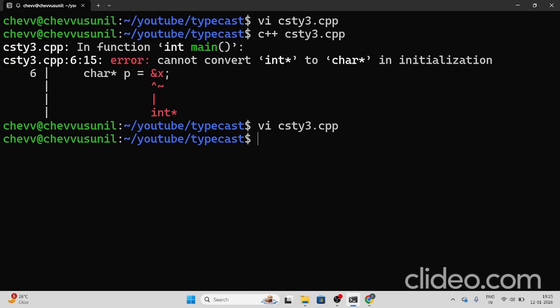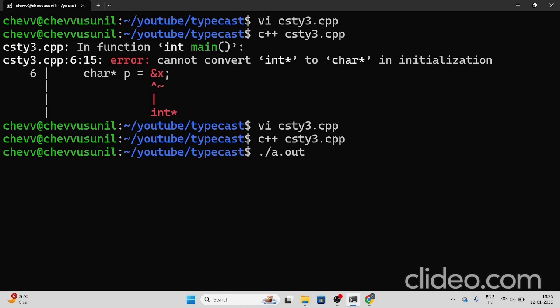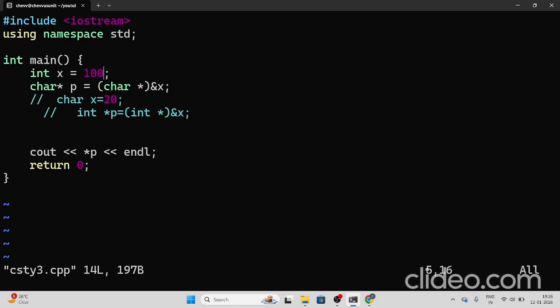The 100 in character terms is a small d, as we know from the ASCII keys. So we try the compilation. Compilation is done with zero errors and zero warnings. Now it is execution time. Exactly, it is a d. It's correct.